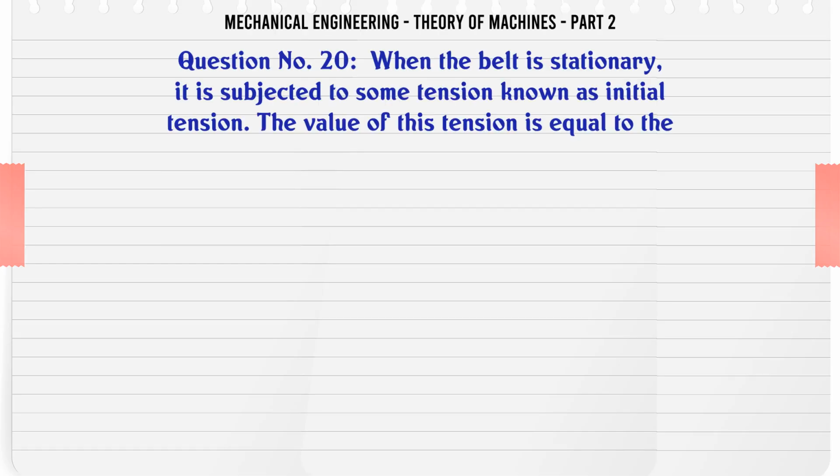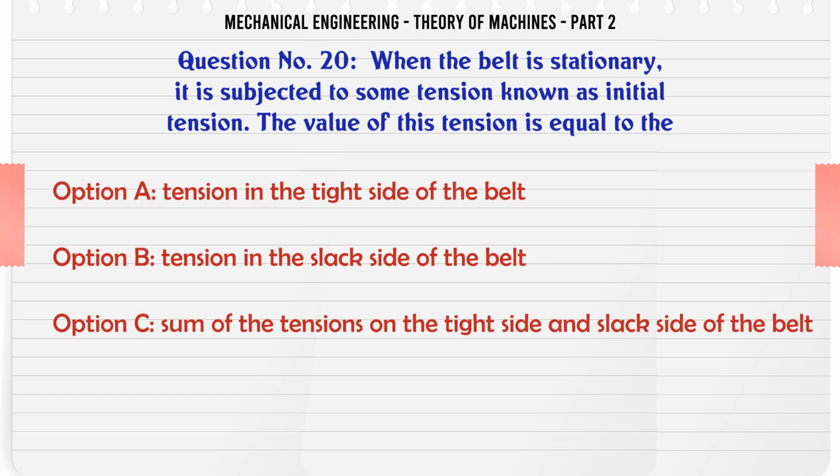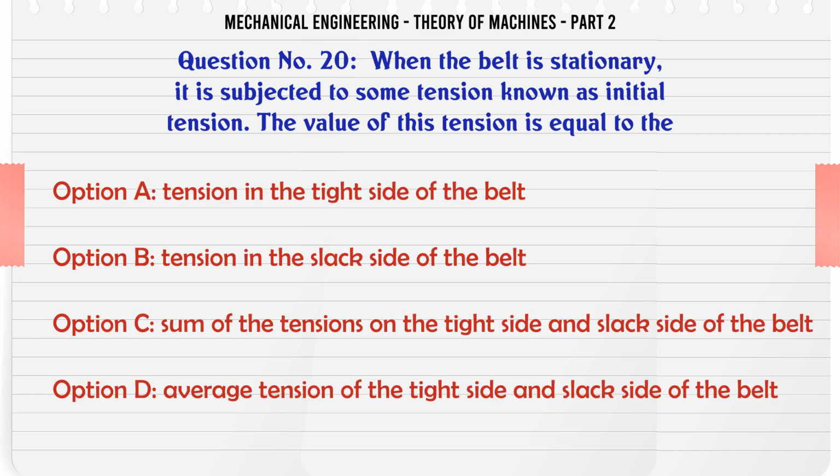When the belt is stationary, it is subjected to some tension known as initial tension. The value of this tension is equal to the: A. Tension in the tight side of the belt, B. Tension in the slack side of the belt, C. Sum of the tensions on the tight side and slack side of the belt, D. Average tension of the tight side and slack side of the belt.